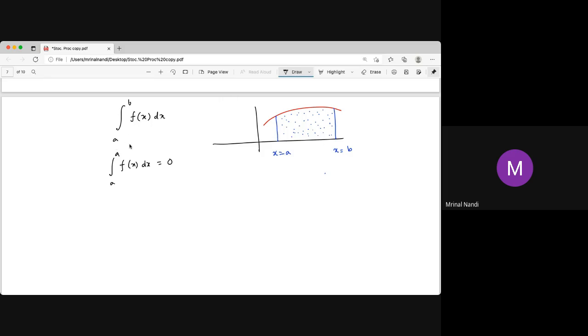So whether we include a or b, or exclude a or b, that doesn't matter. The area including the line segment x equal to a, whether you include it or not, will be the same. So forget about the question of whether the interval is open or closed at a. You can choose both open, both closed, one open or one closed, anything. So that's why the area is like a measure. Since area is a measure, the integration is also a measure.